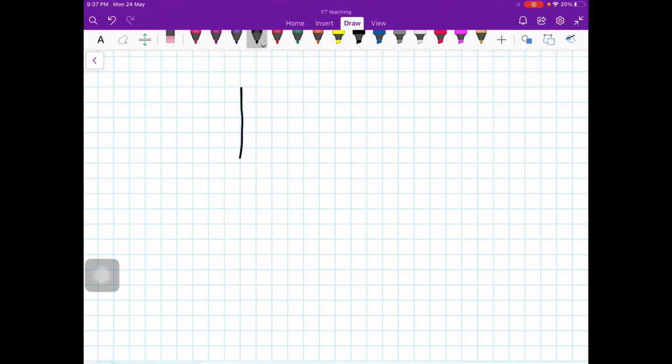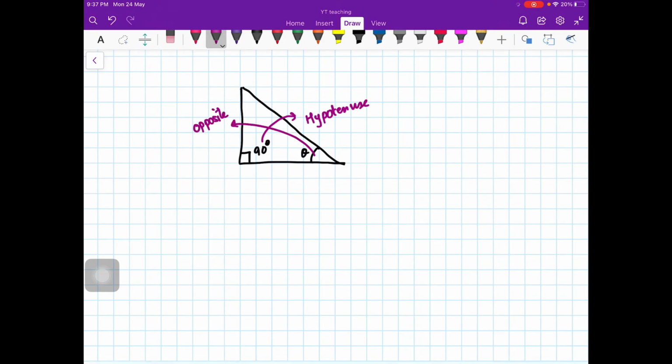Again, I told you that you just have to remember: suppose you have a triangle whose one angle is 90 degrees, and suppose this is the angle theta. The side opposite to the 90 degree angle is your hypotenuse, the side opposite to theta is your opposite, and the side adjacent to theta is your adjacent side. Then you have to remember what I told you.